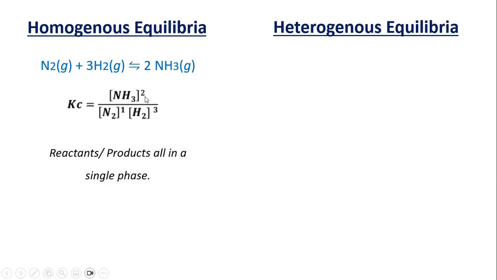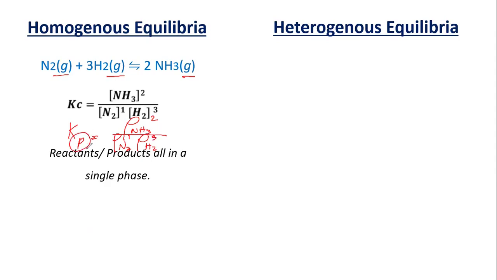So all of them are gases. So we call this homogeneous equilibria. In this case, when you have all gases, we can actually use K pressure here. In this K expression, we can also write this as the partial pressure of your ammonia raised to the power of 2 over the partial pressure of your nitrogen gas raised to the power of 1 times the partial pressure of your hydrogen gas raised to the power of 3.